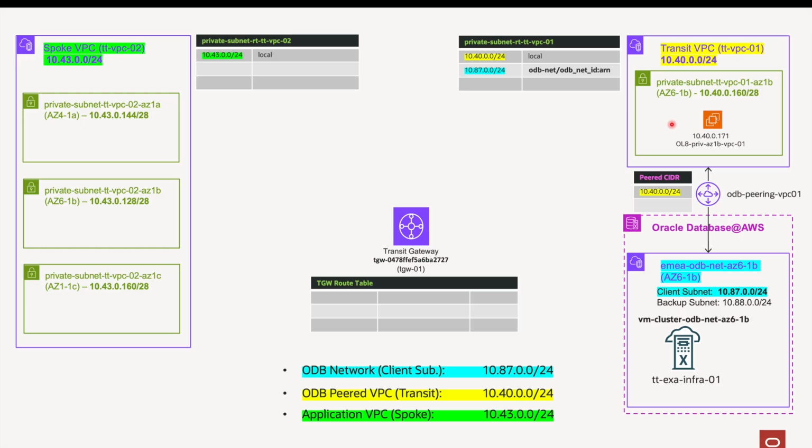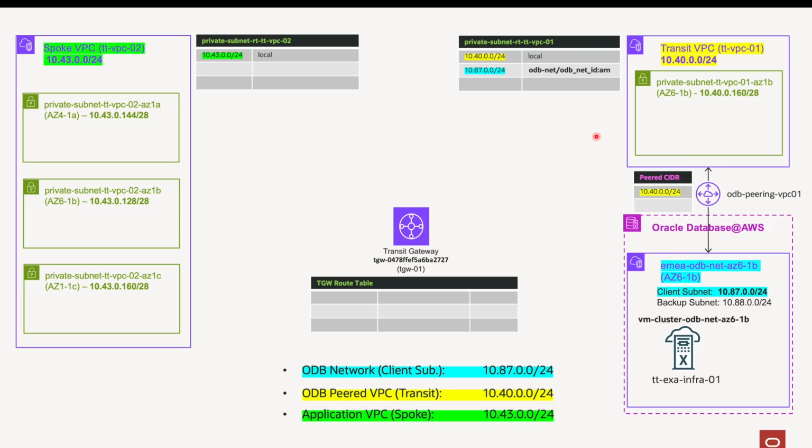To test this first step, you can launch an EC2 instance in the Transit subnet, this one, and use an IP address from the Transit subnet, this IP address, for example, in this case. And from that EC2 instance, test the connectivity to the database network. For example, connect to a VM in the ExaDB VM cluster or to an autonomous database endpoint.